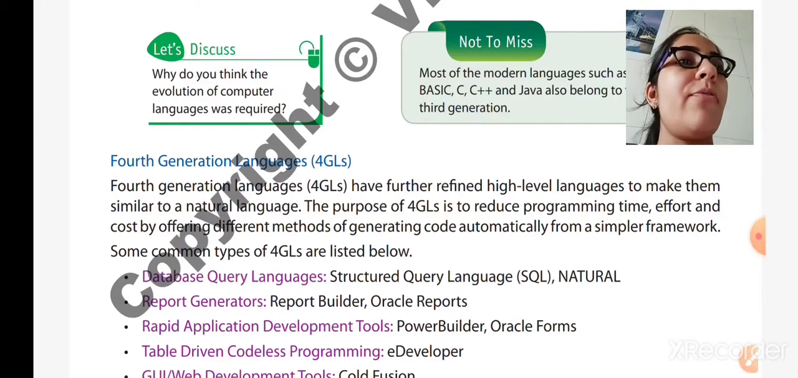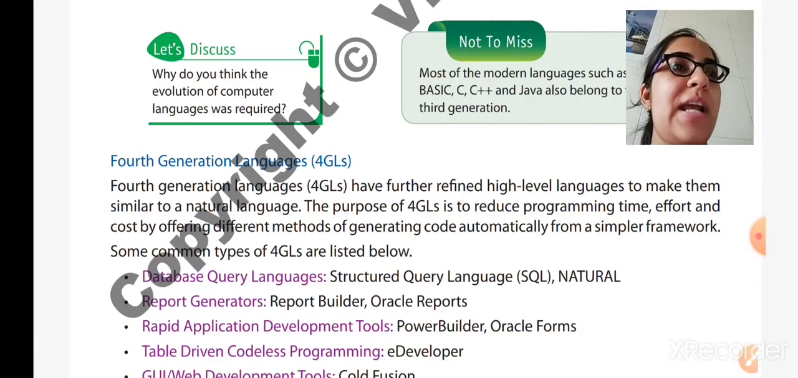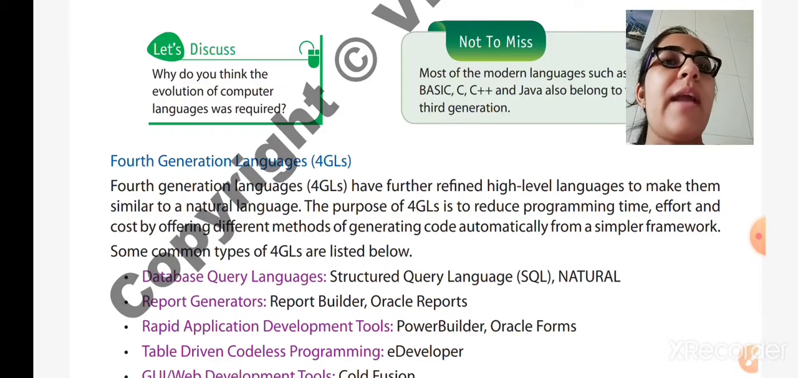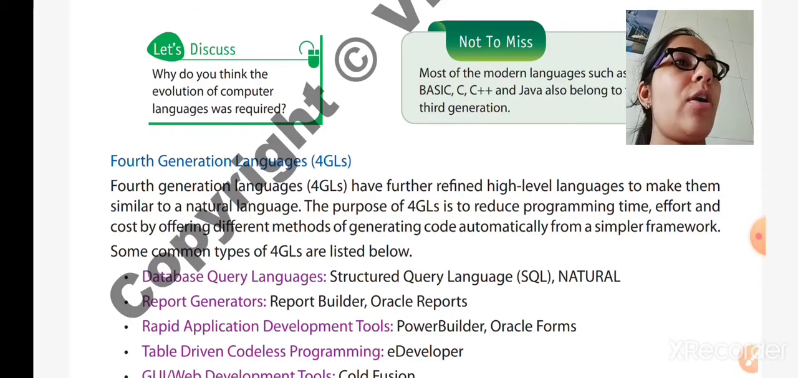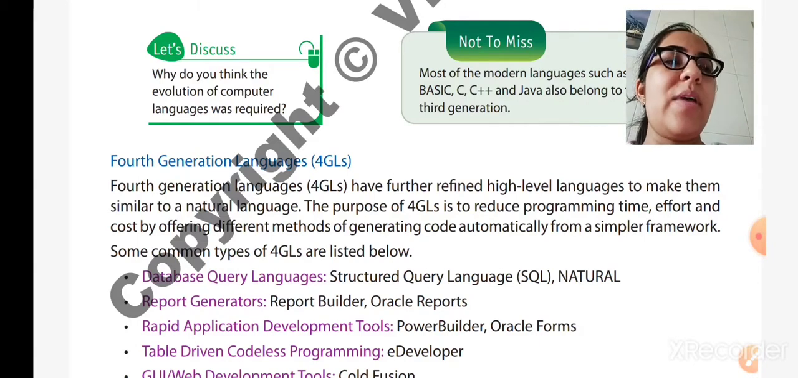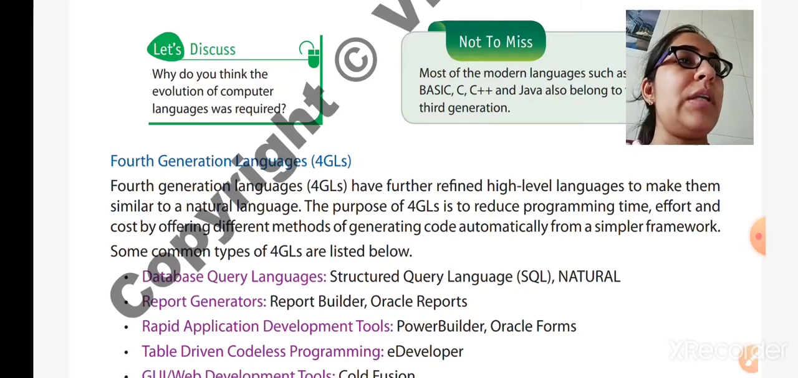The purpose of 4GLs is to reduce programming time, effort and cost by offering different methods of generating code automatically from a simpler framework. It means that some methods or functions were used which can generate the code automatically. So there is no need of coding.